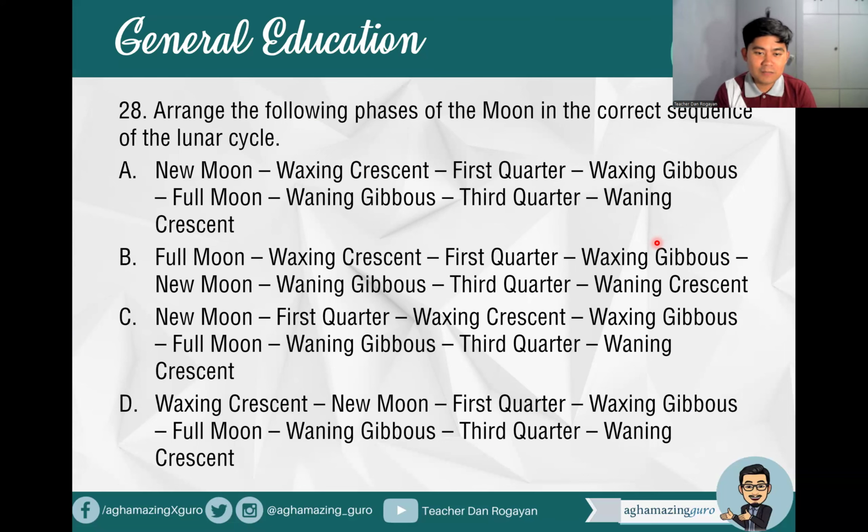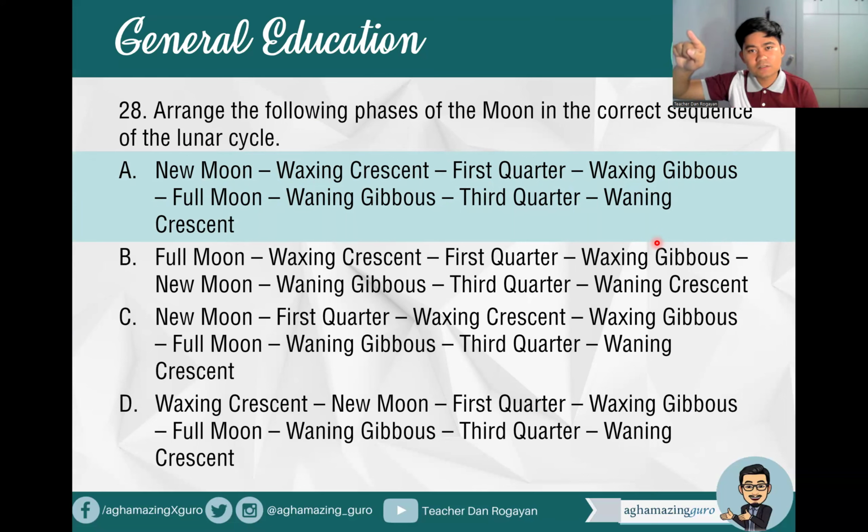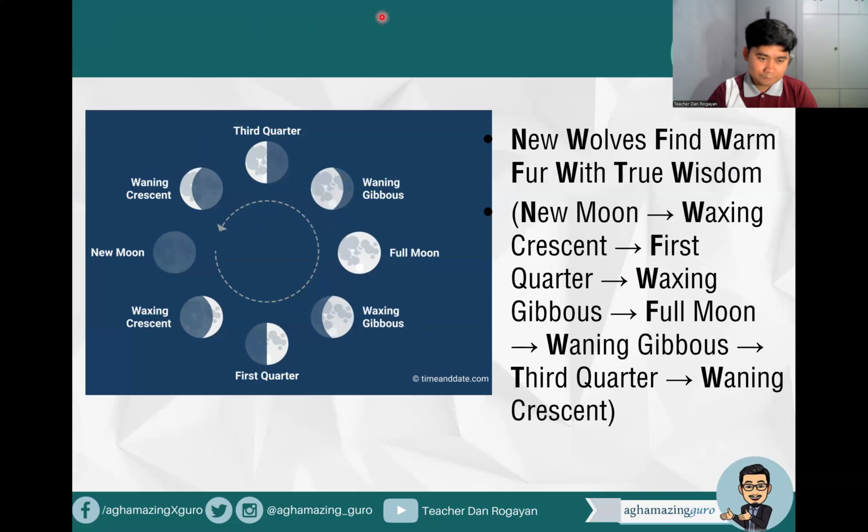Pag new moon ba, waxing crescent o first quarter agad? So the answer is actually letter A. New moon, then waxing crescent, first quarter, waxing gibbous, full moon, waning gibbous, third quarter, waning crescent. Nauuna ang waxing. Waxing, papalaki yung part. Waning, papaubos na. So waxing crescent, then first quarter, then waxing gibbous, then full moon, nag-waning gibbous, third quarter, then crescent ang dulo, waning crescent. So that is our arrangement.